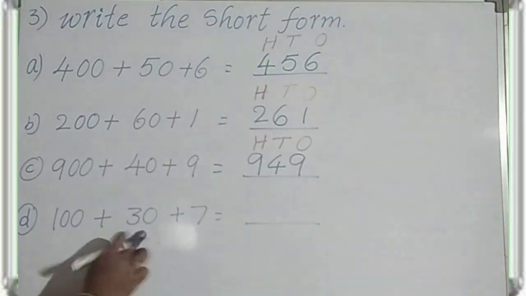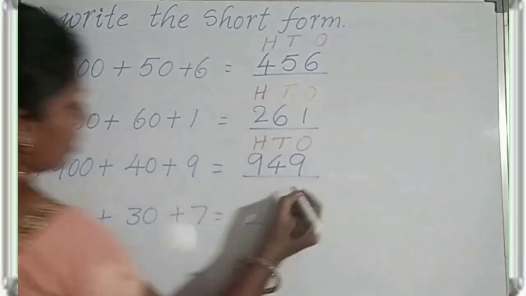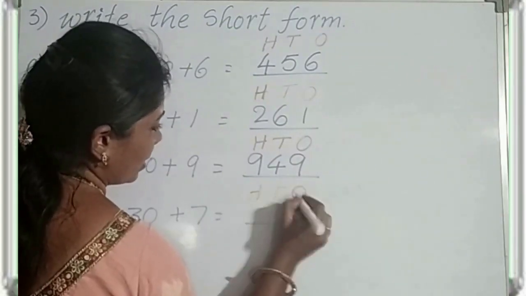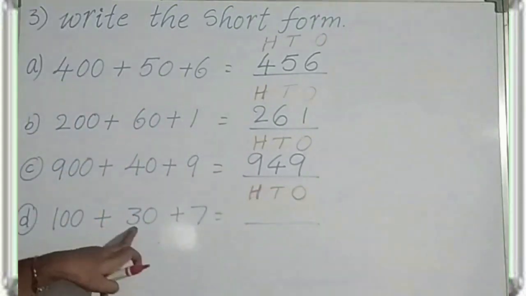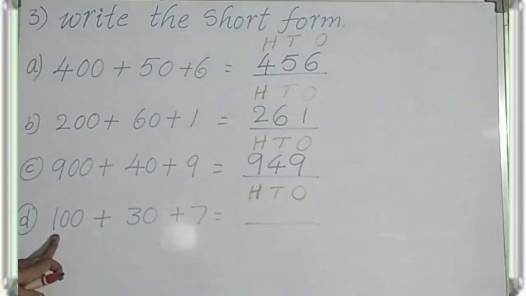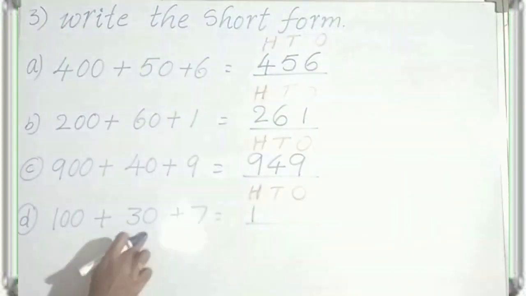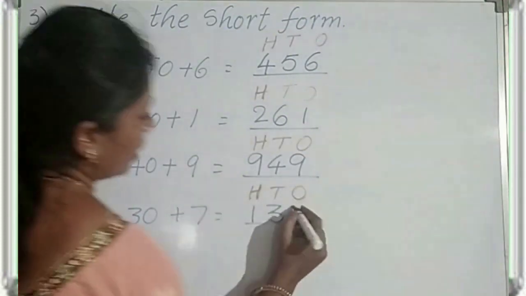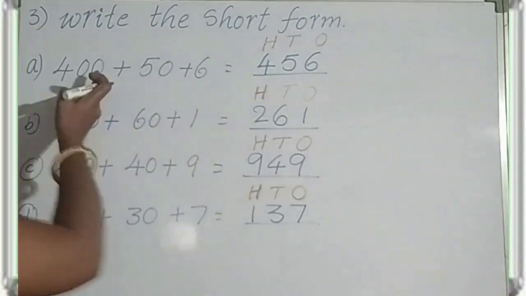Next, 100 plus 30 plus 7. First, write the places: ones place, tens place, hundreds place. See, 100 plus 30 plus 7. How many hundreds here? Only 100. How many tens? 3 tens, 30. How many ones? 7 ones. So this is the short form and this is the expanded form.